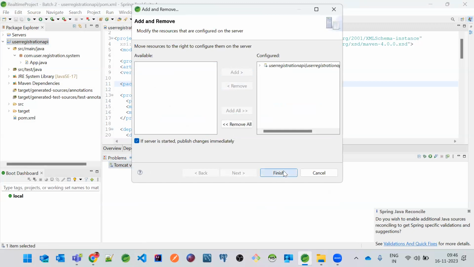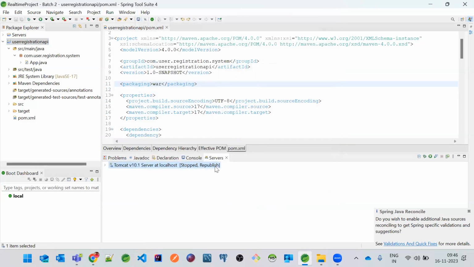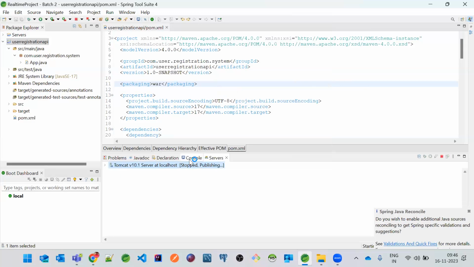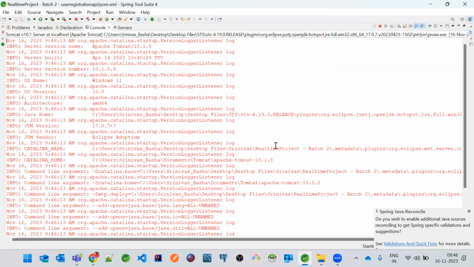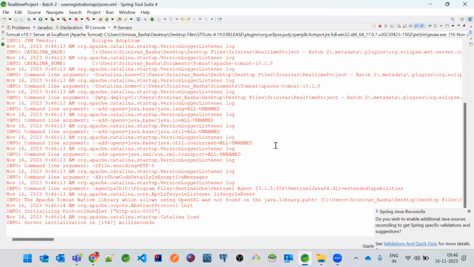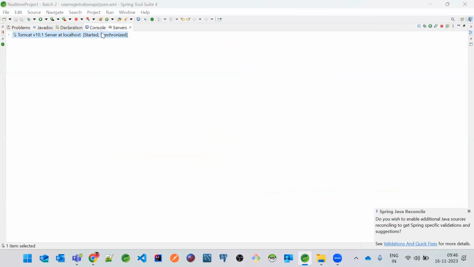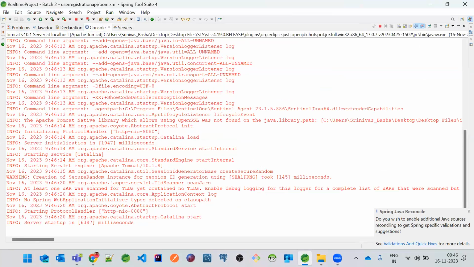Yeah. So once you add it, let me start the application first of all and see whether it is starting perfectly or not. Let's see that. Yes, the application has been started successfully, but do we have any servlet classes over here?